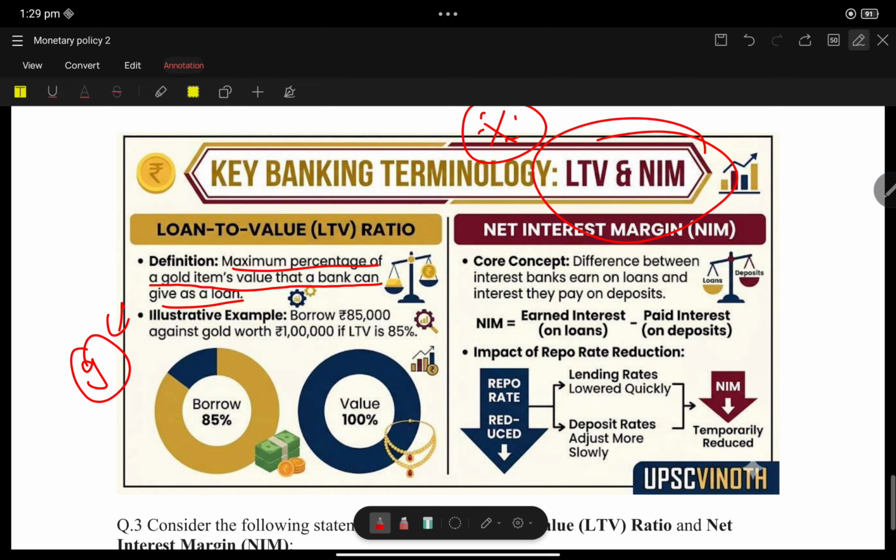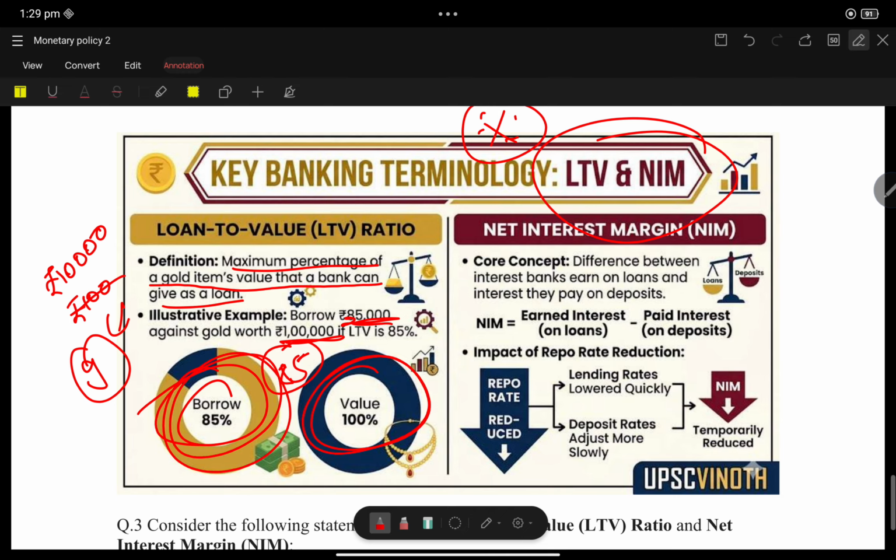In India, presently the LTV is 85%. That means for gold worth 1 lakh, you can get 85,000 as a loan. You can't give gold worth 1 lakh rupees and get a 1 lakh rupee loan. You can borrow up to 85,000 only.